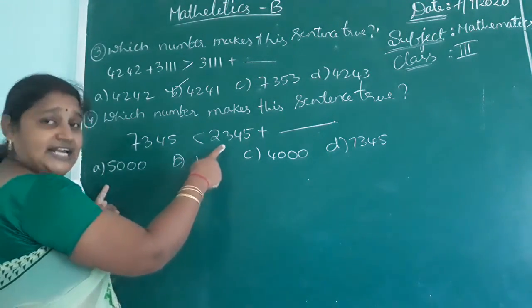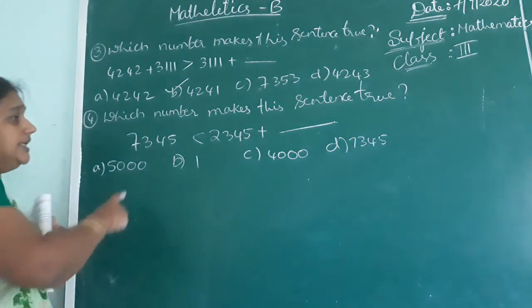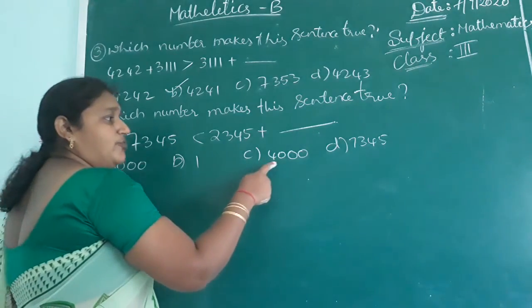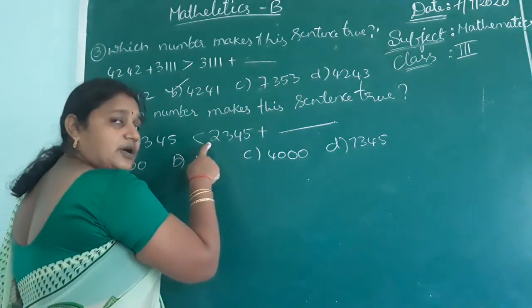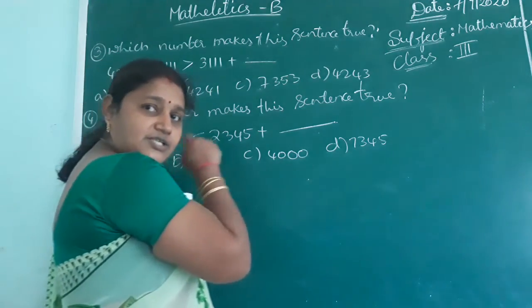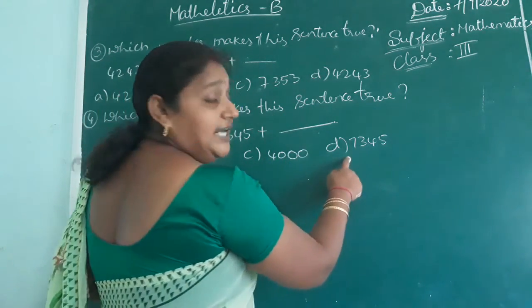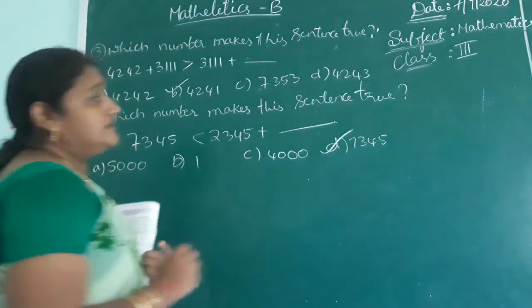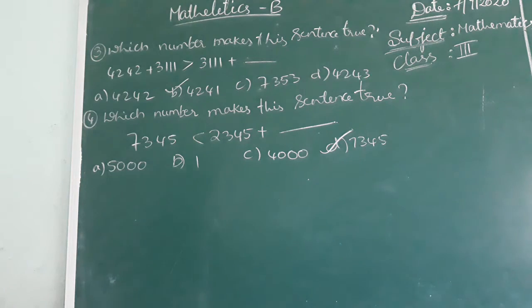If you add 1, it doesn't change that. It is not more than 7345. So check 4000. 4000 plus 2345 is 6000-something. Not 7000. It should exceed 7000 now. So choose one more number. What is that? D option, 7345. Okay. See the next one in that.